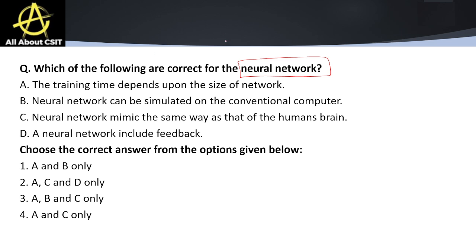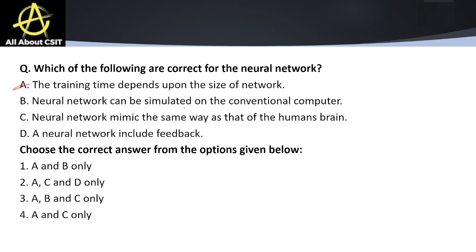Correct for neural networks. So the first statement is the training time depends on the size of network. This is absolutely true. Bigger networks take more training time. Smaller networks take less training time. So option A is true. It is also common in all the given points, right?